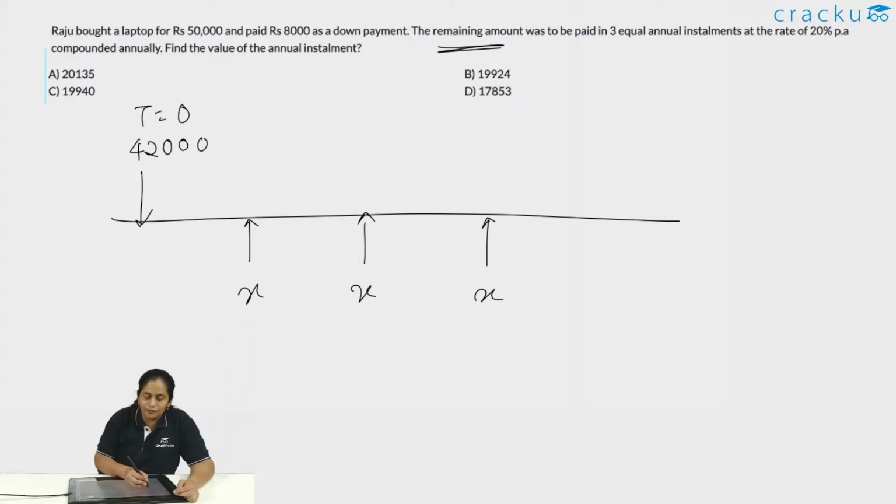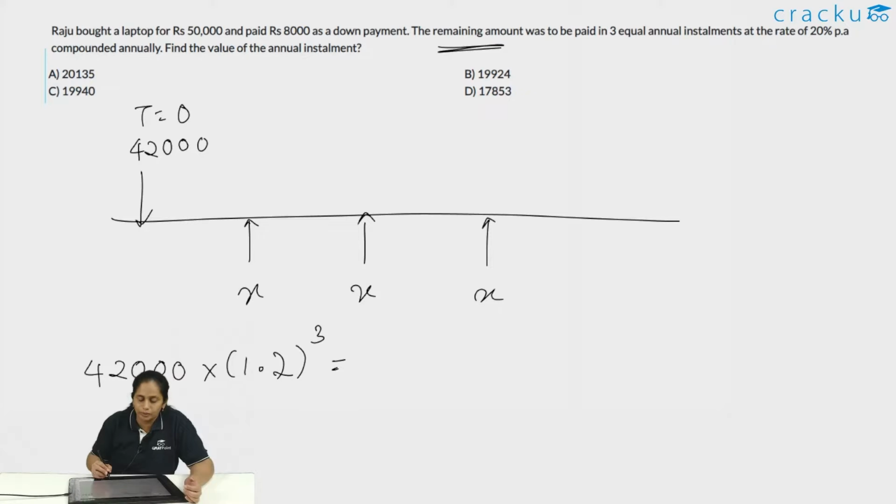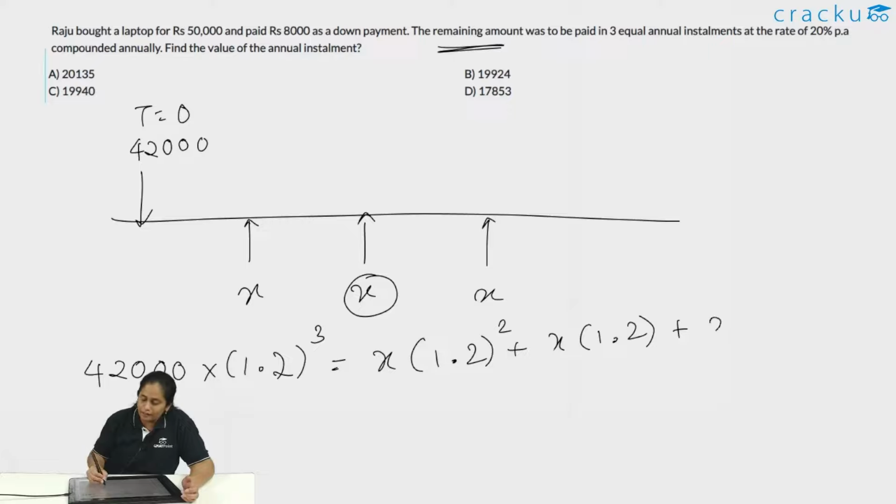The value of this 42,000 after 3 years would be how much? If the rate of interest is 20% per annum, this would be 1.2 the whole cube, because it is 1 plus 20% cube. So that is 1.2 the whole cube. This is going to be equal to x into 1.2 the whole square, since it compounds for 2 years, plus x into 1.2, since it compounds for 1 year, and finally x. So this is equal to how much? We found it earlier. This is 3.64.